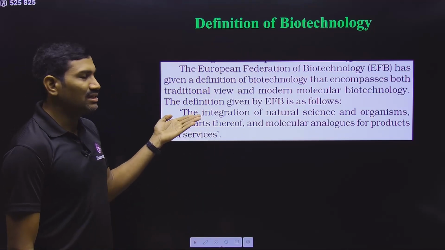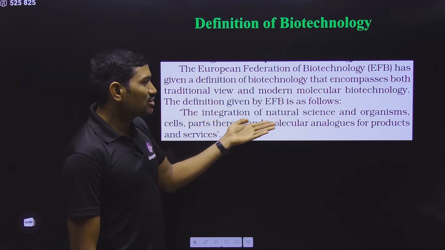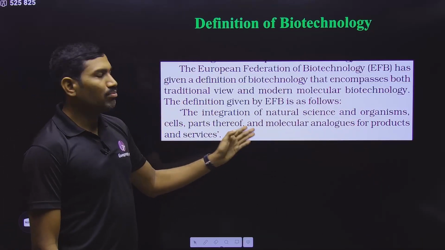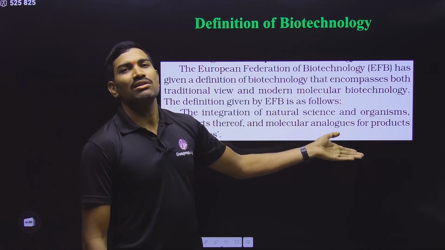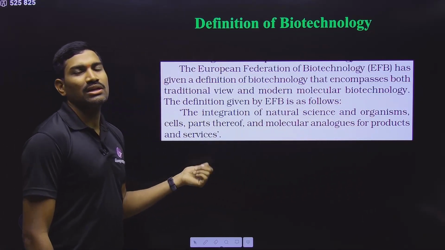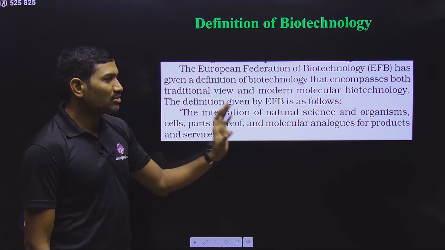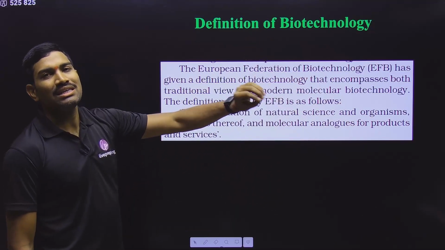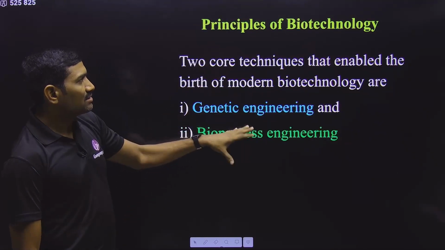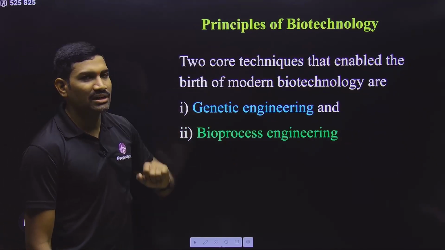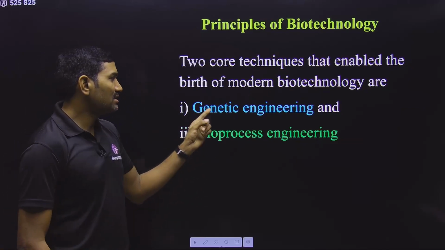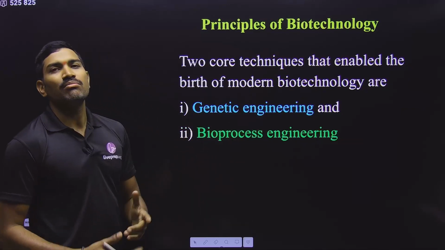So what is the definition? Biotechnology is the integration of natural science and organisms, cells or parts thereof, and molecular analogs, ultimately for two things, either to get products or to get services. So this is the definition that was given by EFB with respect to biotechnology. Clear? And if you observe the principles of biotechnology, it has two core techniques. One is genetic engineering, the other one is bioprocess engineering.